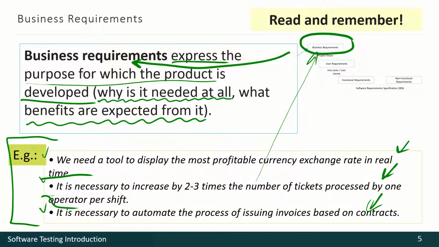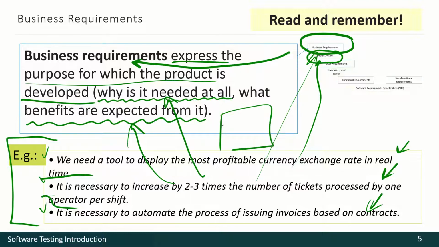Business requirements usually are combined into a document like project vision, and sometimes project vision and limitations. This document answers all those questions and usually contains information on where the project ends. Because, for instance, imagine we are making some internet marketplace.